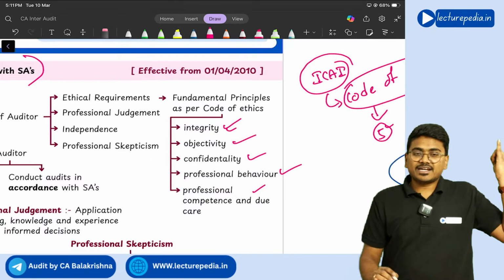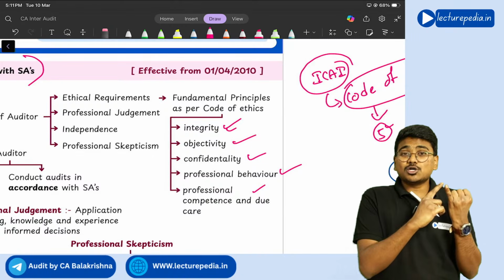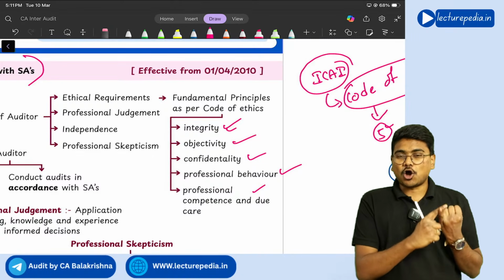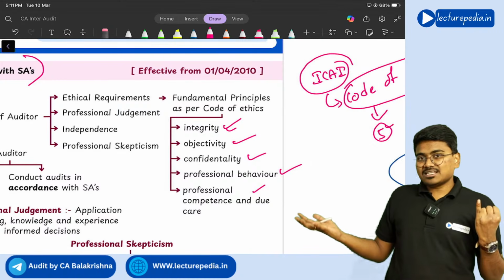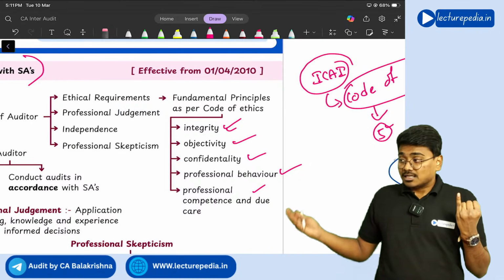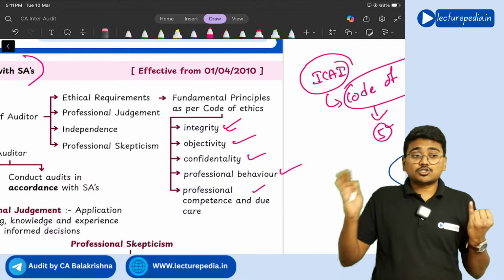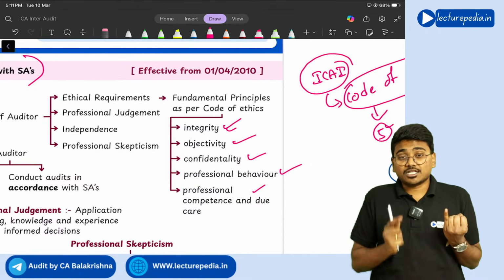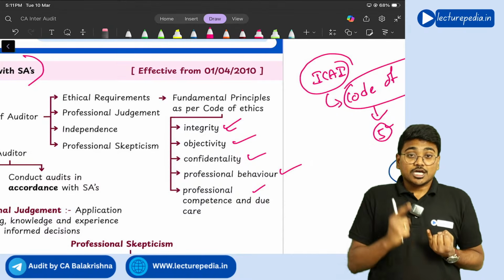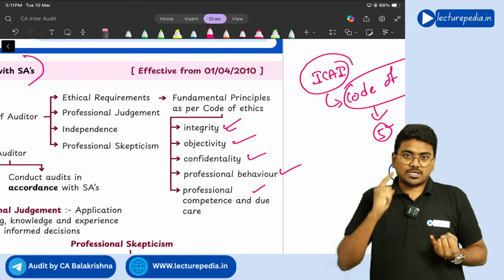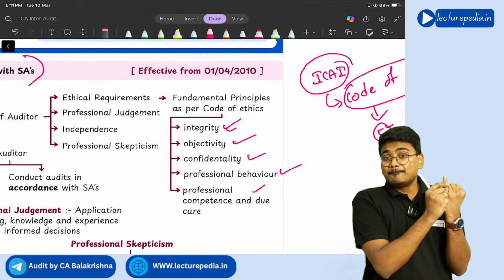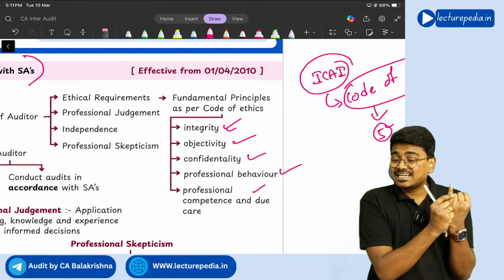So integrity means being truthful, being honest. Whatever is the actual situation, that same actual situation should be presented by the auditor. He should always be truthful. He should not do misreporting. That is known as having integrity.